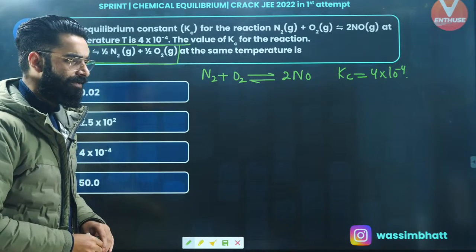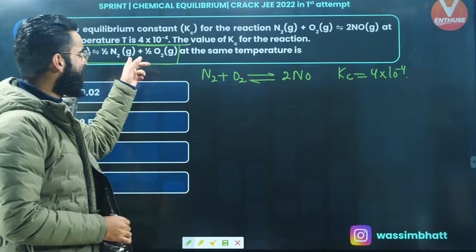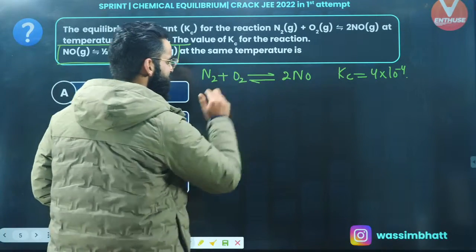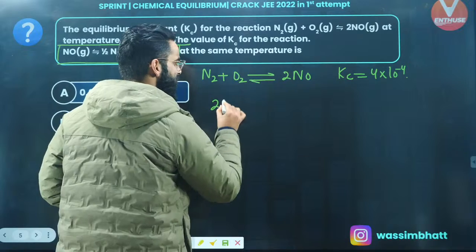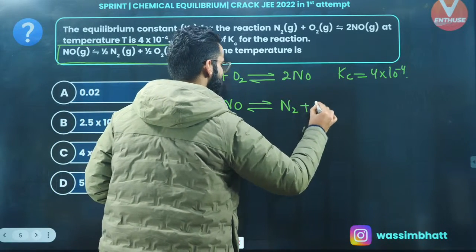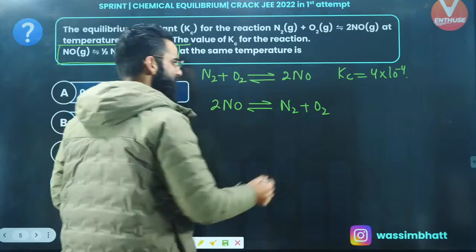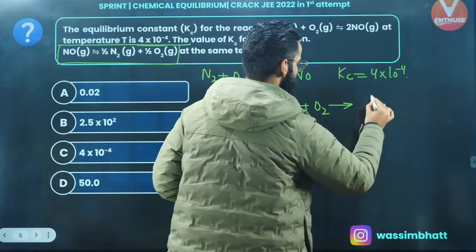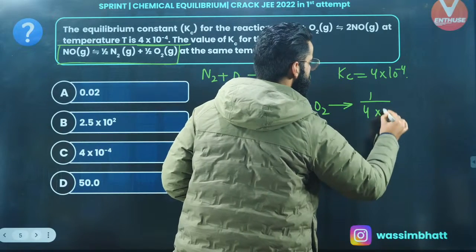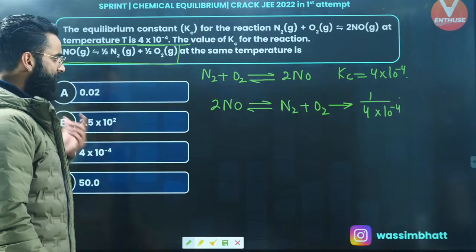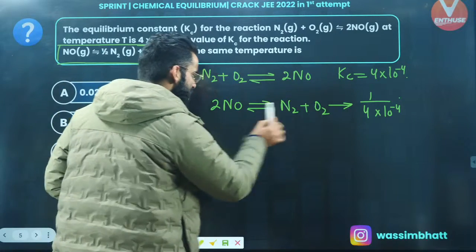So how do I make this particular reaction out of the given reaction? First of all, I'll just reverse this reaction. If I reverse it, it becomes 2 times NO in equilibrium with N2 plus O2. When we reverse the reaction, the equilibrium constant is inversed. So the new equilibrium constant is going to be 1 divided by 4 into 10 raised to the power minus 4.